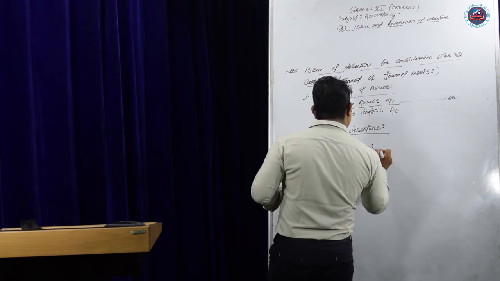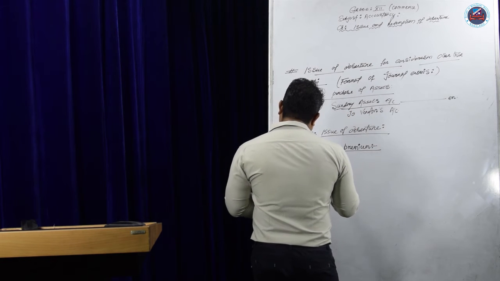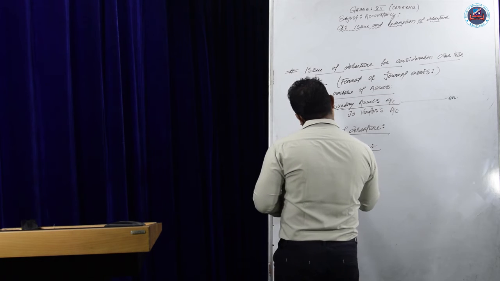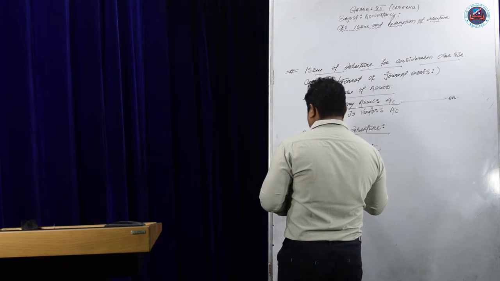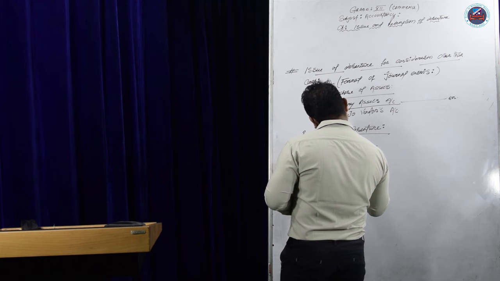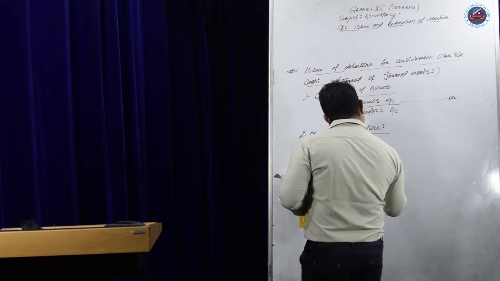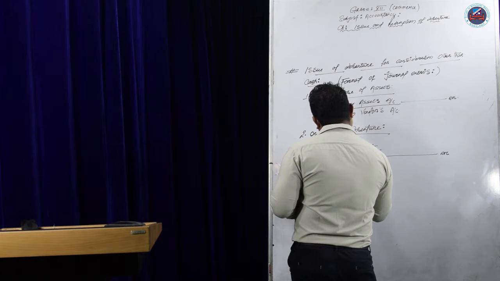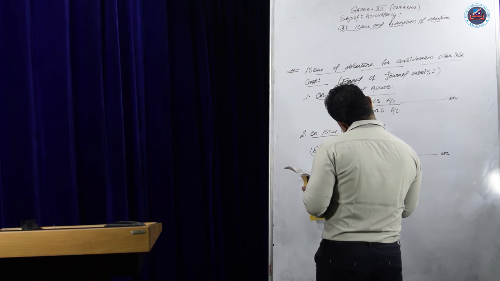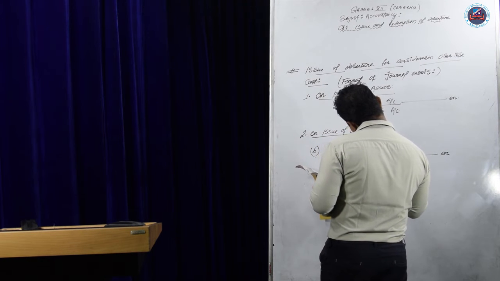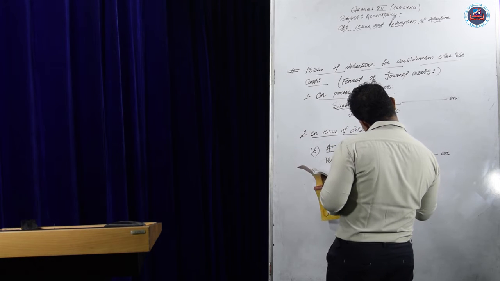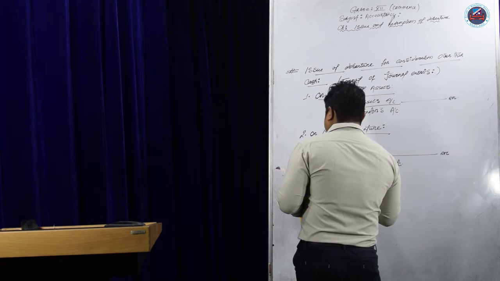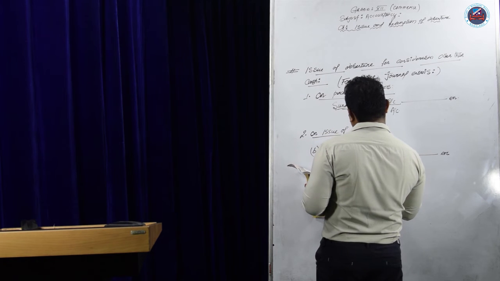What will the entry be at premium? The entry will be vendor's account debit to debenture account, to securities premium reserve account, that is securities premium.